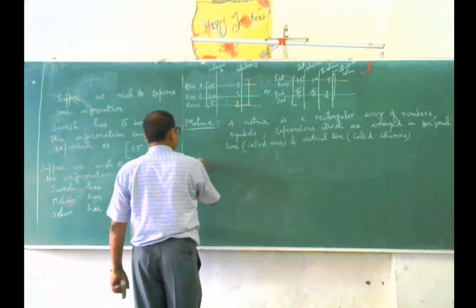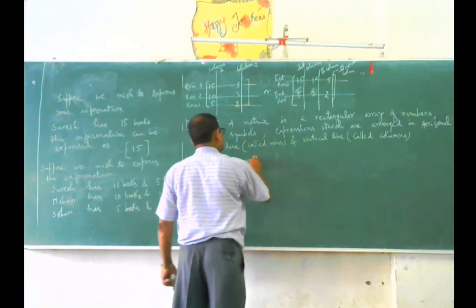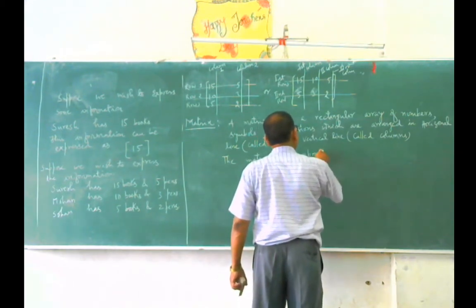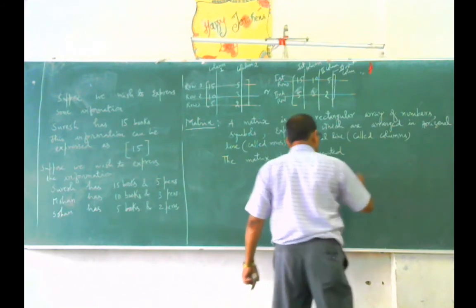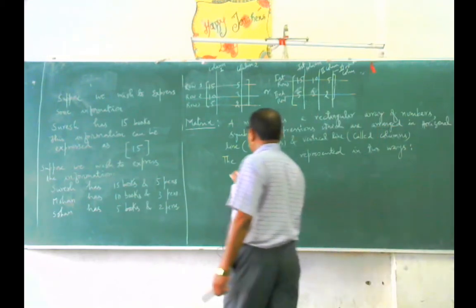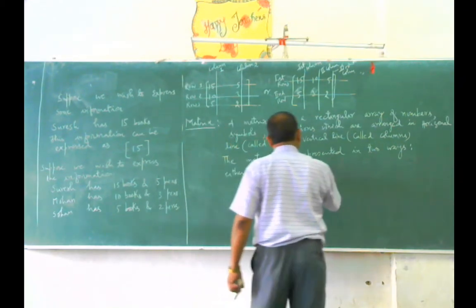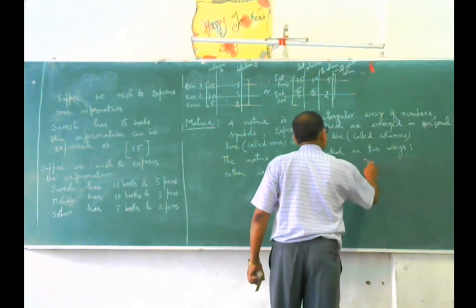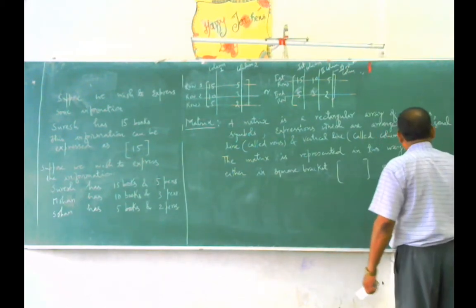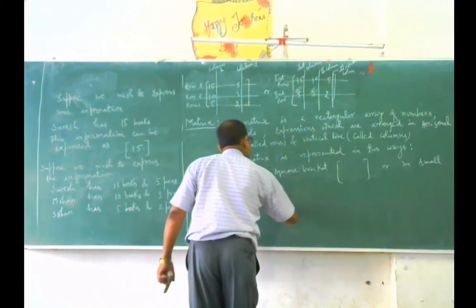For example, the matrix is represented in two ways, either in square brackets or in small brackets.